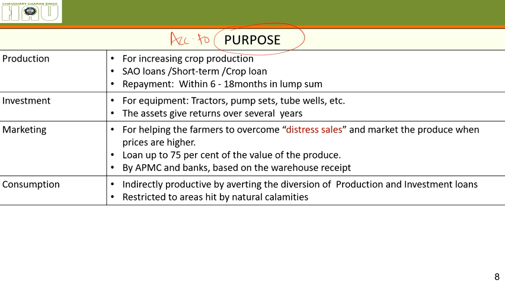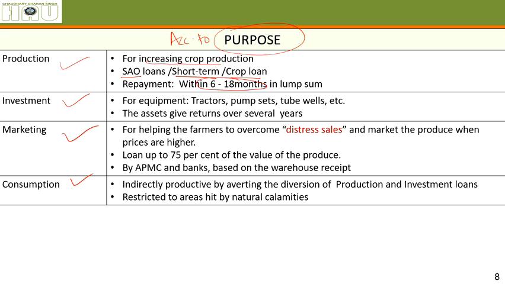Classification of agriculture according to purpose was first for production, investment, marketing and consumption. For production purposes, this is simply for increasing the crop production. These are also called short-term agricultural operational loans, or you can call them short-term loans or crop loans. Why are these called short-term? Because you have to repay them within 6 to 18 months.